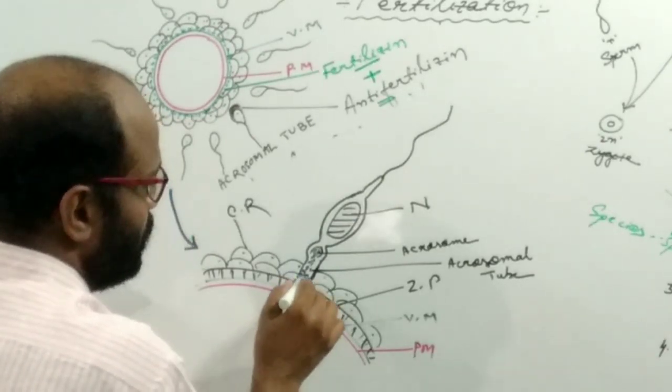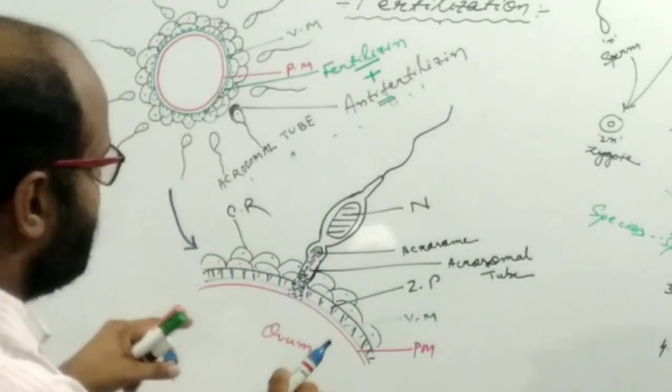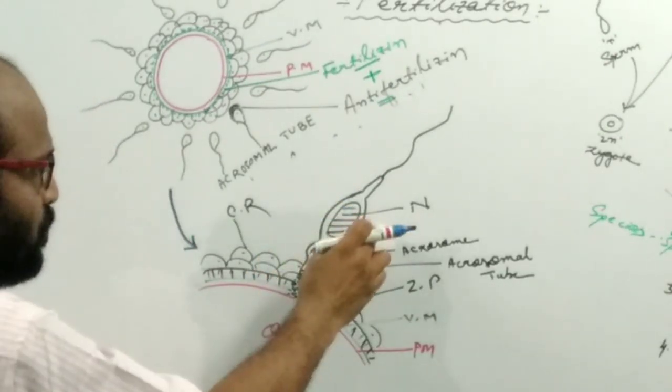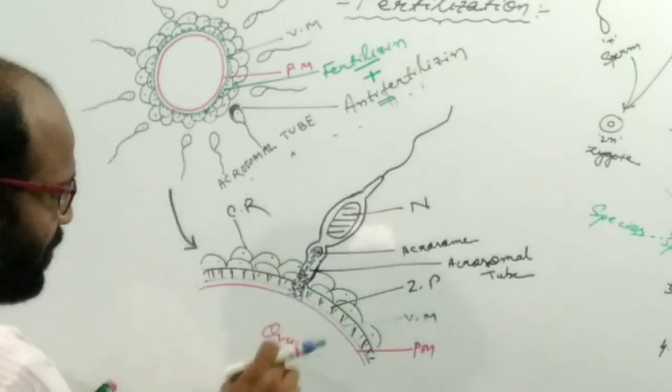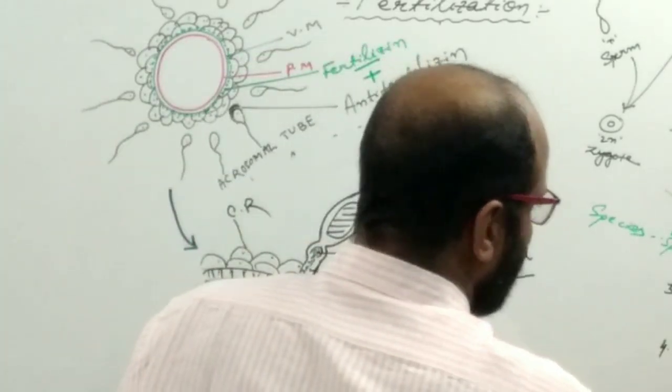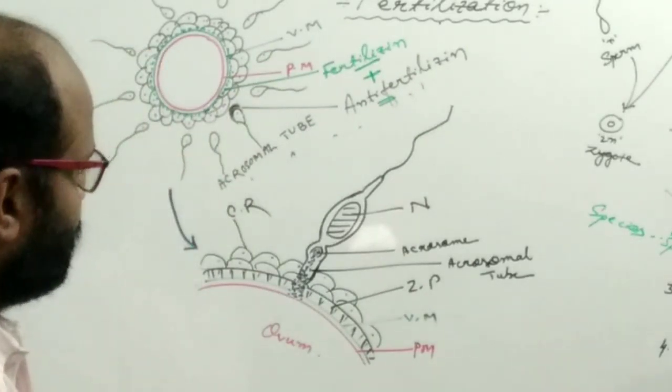Up to the plasma membrane, it dissolves all these things and makes a path for the nucleus through which it enters into the ovum. So this is the acrosomal reaction and the penetration.